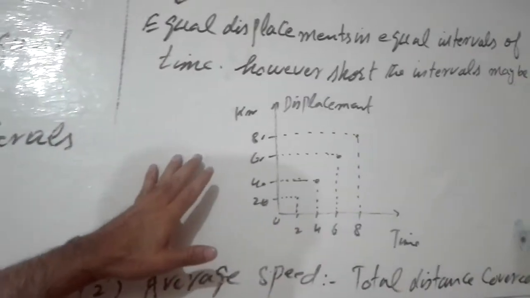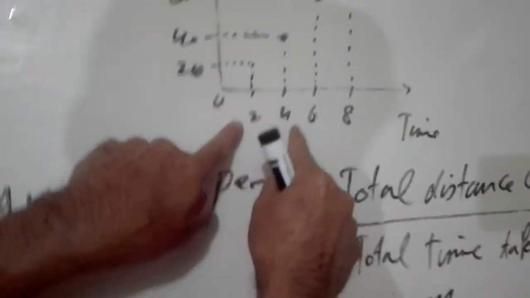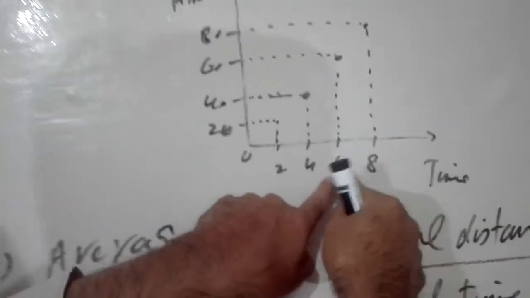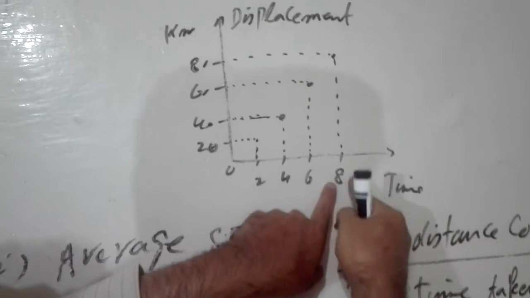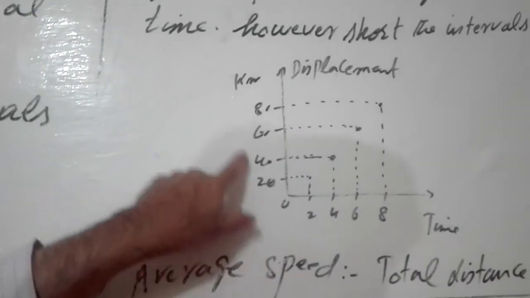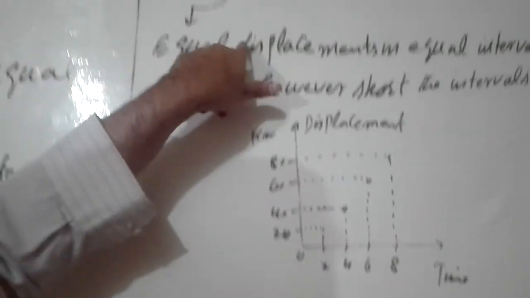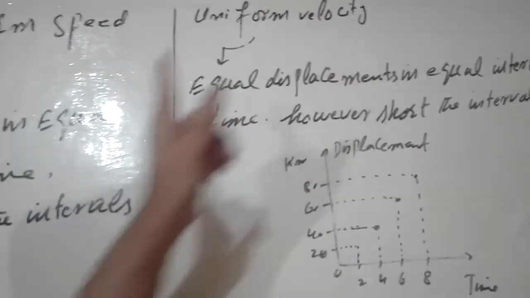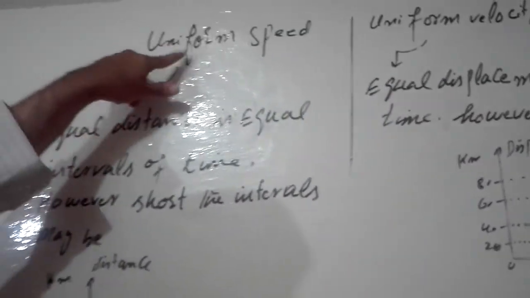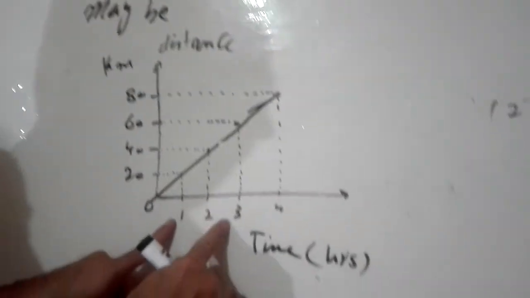So if you plot the graph, you will see that here equal distances are covered, but here 2, then here 3, then here again 2, and here time again comes 4. In this way time will not remain the same. Only distances are equal, but time will not remain the same. So that velocity is known as non-uniform velocity. Likewise, you can also explain non-uniform speed. Here distances are the same, but time will not remain the same.